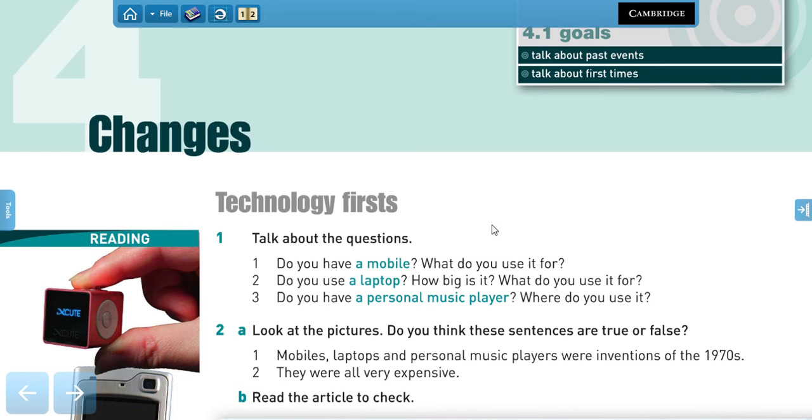Number 1 says, do you have a mobile phone? What do you use it for? Mobiles are very common nowadays. Almost everyone has a mobile, right? What do you use it for? You can use it to call people, to send text messages. You can also use it to browse the internet when you want to look for information.